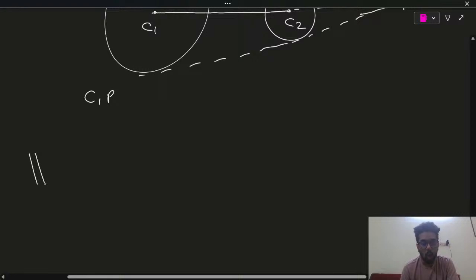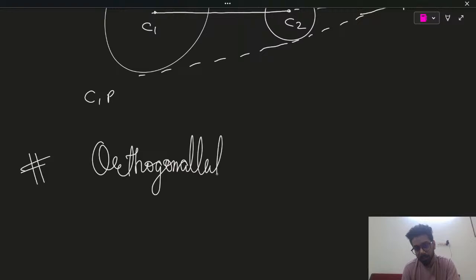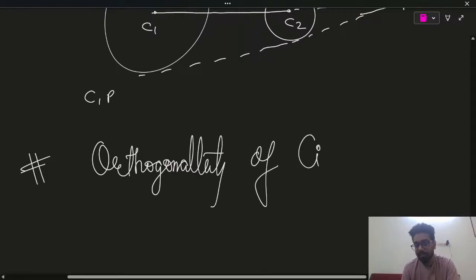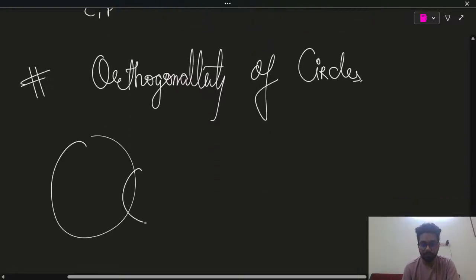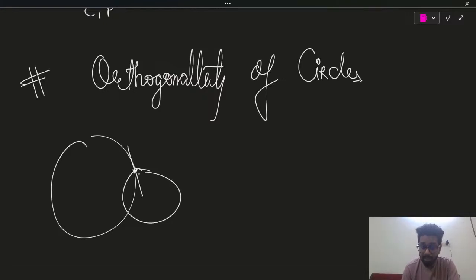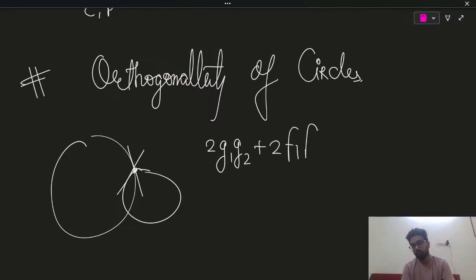So the last thing is orthogonality of circles. What does it mean? The point is the intersection of the circles, and the tangents at these two points make 90 degrees. So if two circles are orthogonal, then 2g1g2 plus 2f1f2 equals c1 plus c2.